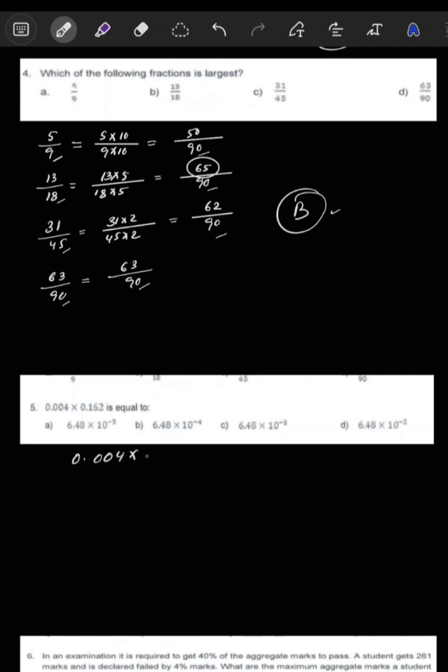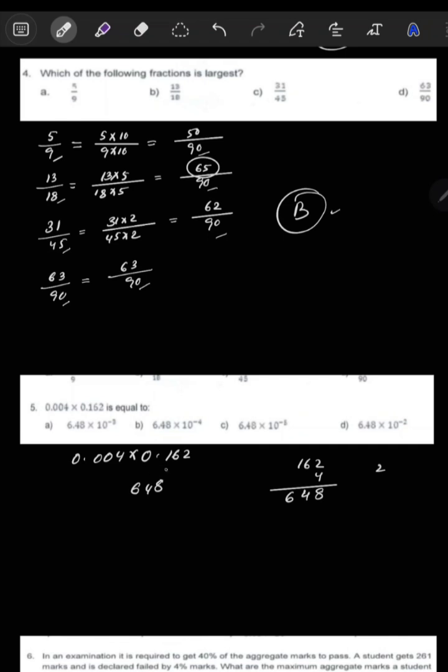0.004 into 0.162 is equal to how much, the option is given here, you have to find it. Okay, so how to know, just multiply 162 by 4. If you multiply with 4, 4 into 2 is your 8, then 4 into 6, 24, so write 4 here, then in hand 2, then 4 into 1 is 4, and 2, how much, 6. You got 648.